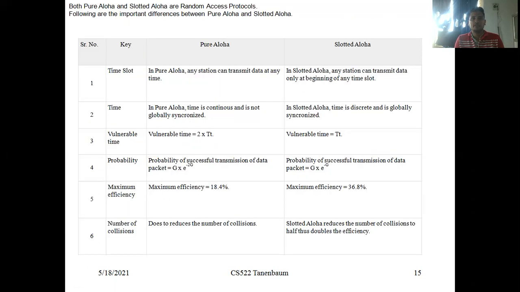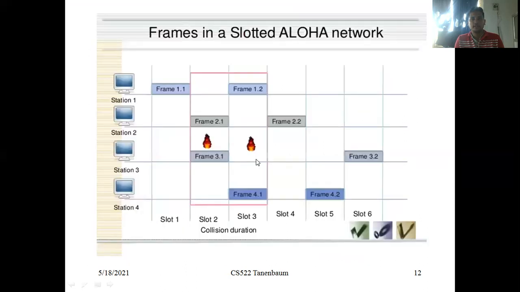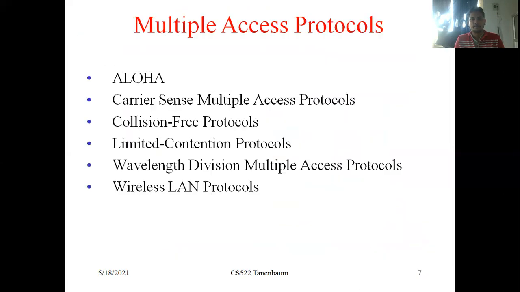In this session, I'm only discussing Aloha, because this one is very important. Once again, these are the multiple access protocols. The first one is Aloha, and we have successfully completed the Aloha scheme. Five more topics remain: carrier sense multiple access, collision free protocols, limited contention protocols, wavelength division multiple access protocols, and wireless LAN protocols. We will discuss carrier sense multiple access in the next session.